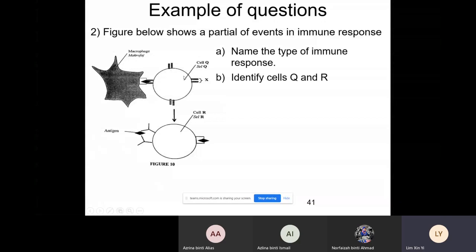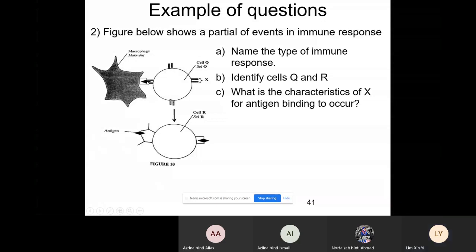Identify cell Q and R. Just now we have already answered. Cell Q is the helper T cell. Cell R is the B cell. What is the characteristic of X for antigen binding to occur? This X, just now we said that it's the T cell receptor. So the characteristic is it must be specific to the shape of the antigen. If it is not specific to the shape, it is unable to bind with this antigen.